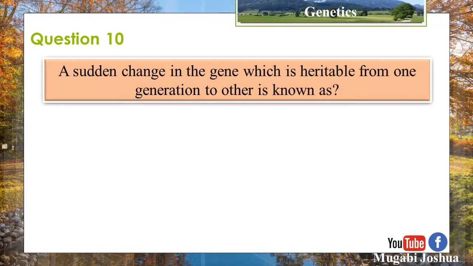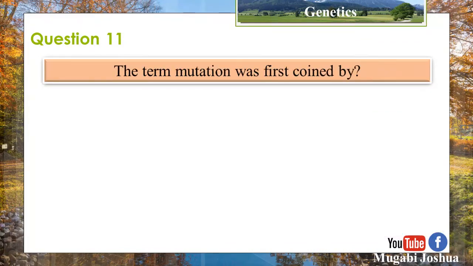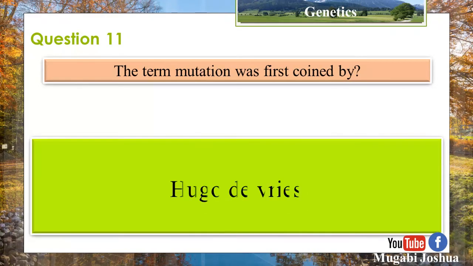Question 10. A certain change in the gene which is inheritable from one generation to another is known as mutation. Question 11. The term mutation was first coined by Hugo de Vries.